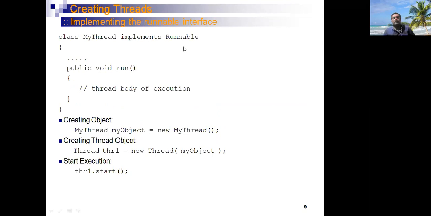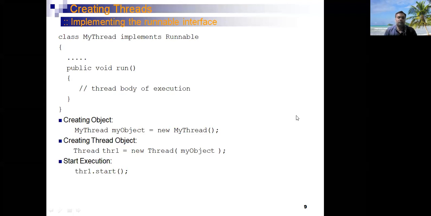Then the next method is implementing a Runnable interface. This is the second method of creating a thread in the Java programming language. Here we are going to discuss the second method for creating a thread by implementing a Runnable interface.